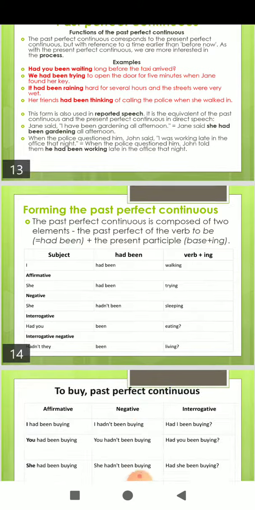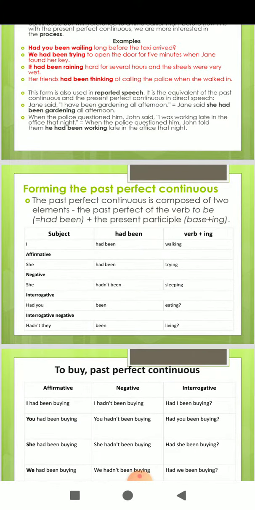If we talk about affirmative, negative and interrogative, what will be the structure? Subject plus had been plus first form of the verb plus ing plus since or for. You had been suffering from fever since Tuesday. I had been studying for 3 hours. With negative sentences: subject plus had not been plus first form of the verb plus ing plus since or for. They had not been going to office since 5th of July.